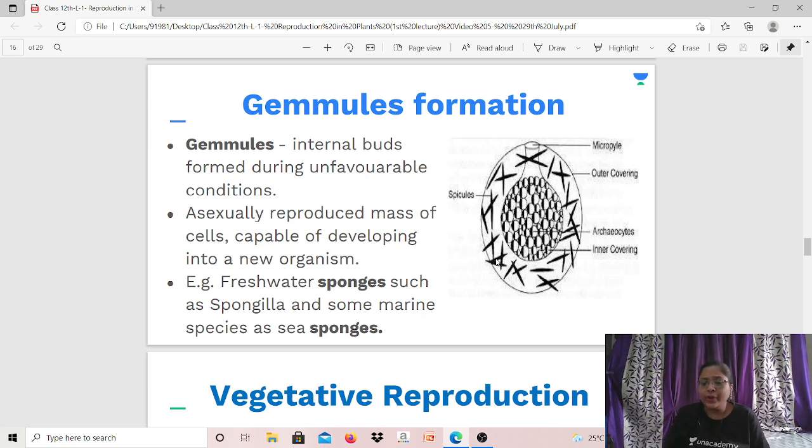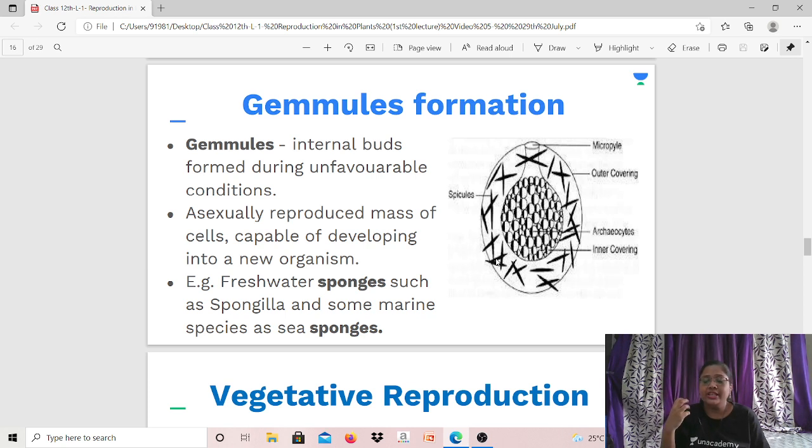You can see the structure of the gemmule I have shown there. You can see a micropyle. Micropyle is a pore, an opening which allows for exchange of gases. You can see the outer covering. You can see spicules, that is, needle-shaped structures. What do spicules do? They are needle-shaped, as I said.